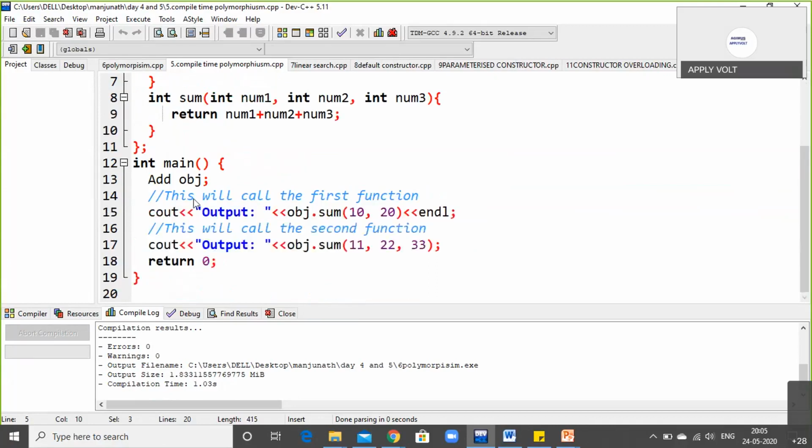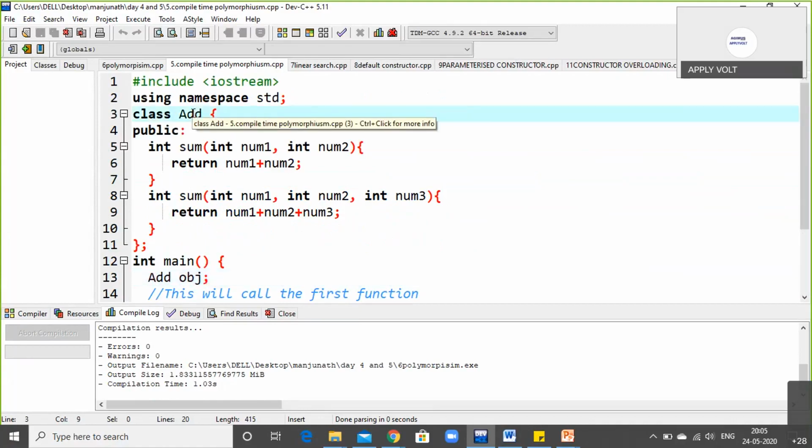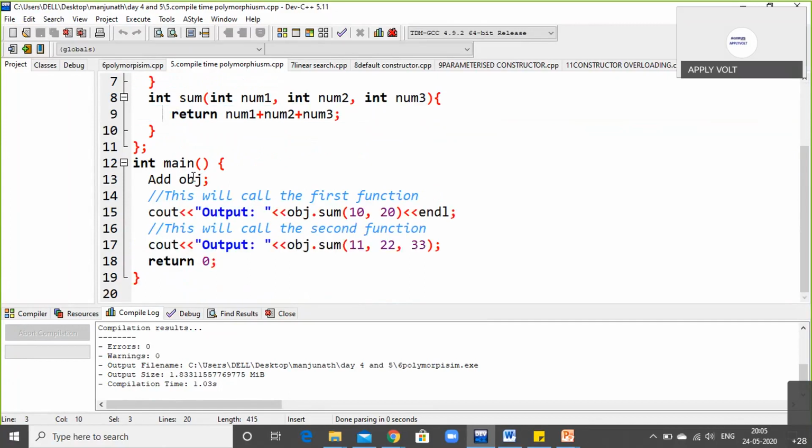Now let us go to the next one. I'm creating the main, and the add object. See here, the class name is add. Okay, make it clear, the class name is add. So every time I create a main of the class, I will create the object of the class as well.